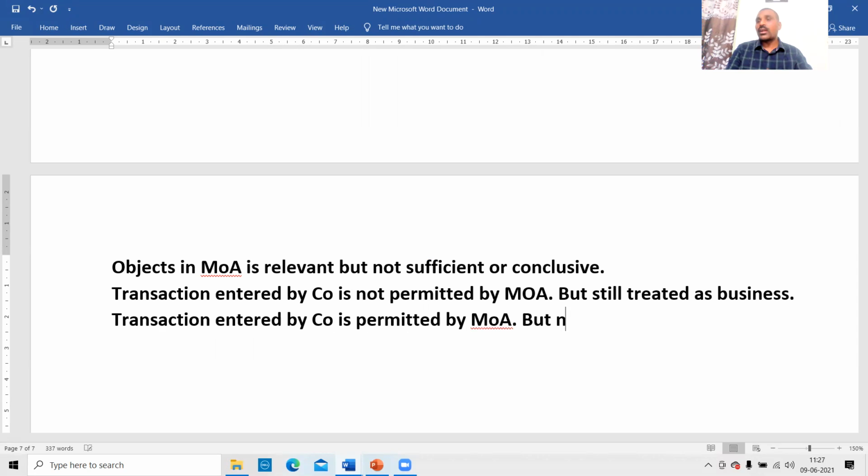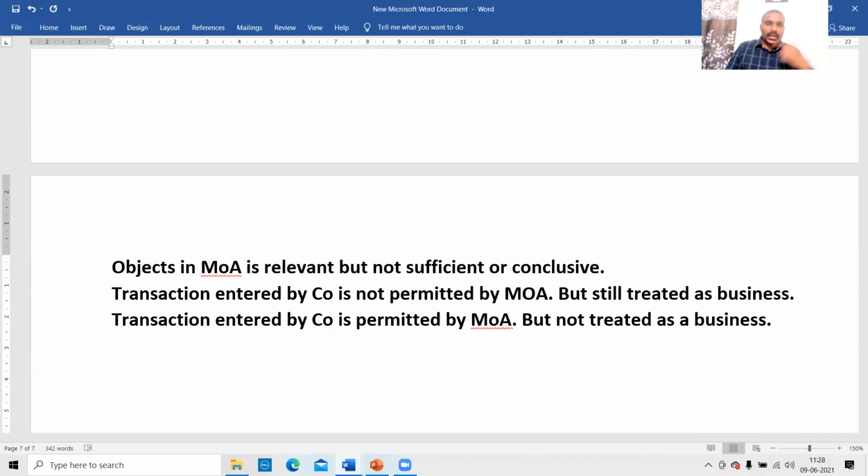Okay, but not treated as a business. This is the point. Therefore, some people have a wrong conclusion that if whatever activity is done by the company is covered in the memorandum objects clause, it is my regular business. If it is not covered in the memorandum objects clause, it is my capital gains transaction, an unusual transaction.